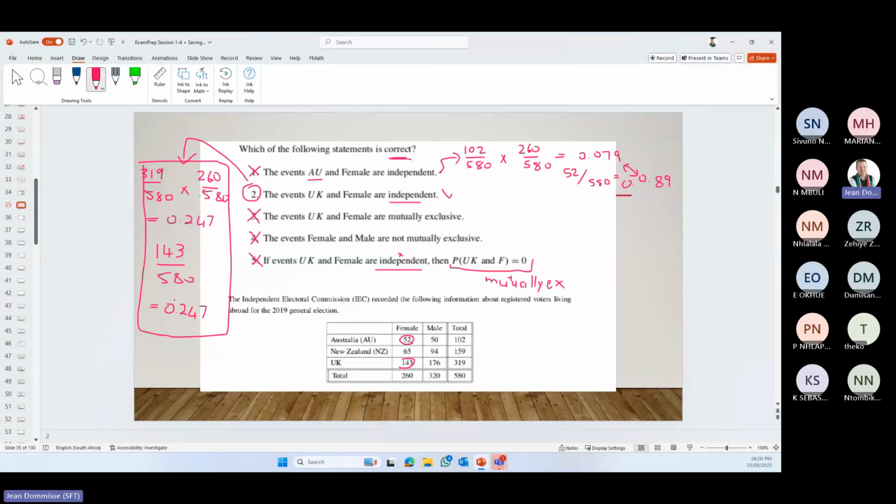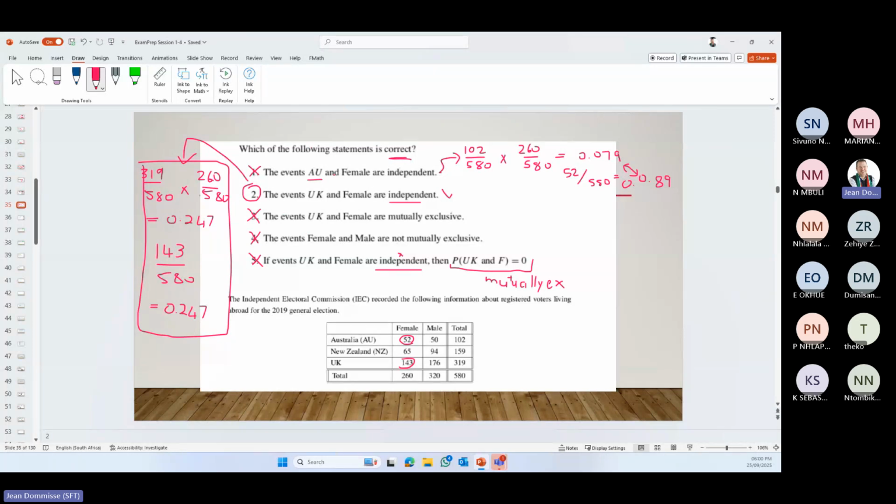Three of the options you did not need to calculate, but the other two you needed to calculate. So it does take some time. Again, in the exam, what I would have done is look at these three, because you didn't need to work them out.